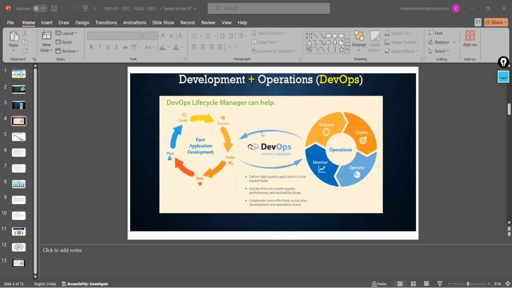Now, before we move to the software development cycle, let me open this whiteboard and the pen. Let's first discuss what DevOps is. Before moving to DevOps, let's check what the software development cycle actually is, and what challenges software development faced, after which they introduced the DevOps concept into the software development cycle.